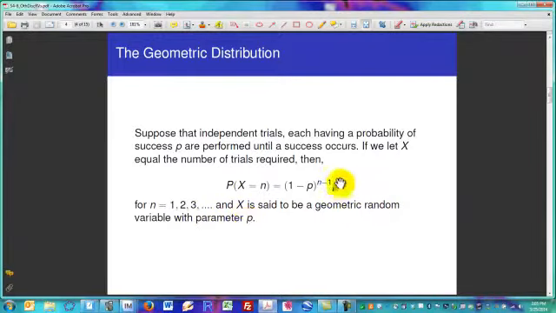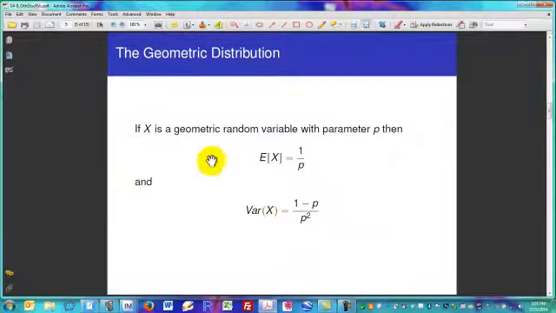Notice that there's only a single parameter needed for this function to perform its task, I guess, which is to predict probabilities. You simply need to know the probability of success at any stage in the game. And it turns out that this particular random variable, the geometric distribution, does indeed have an expectation equal to 1 over p, so that matches up with our intuition from the graphing calculator.